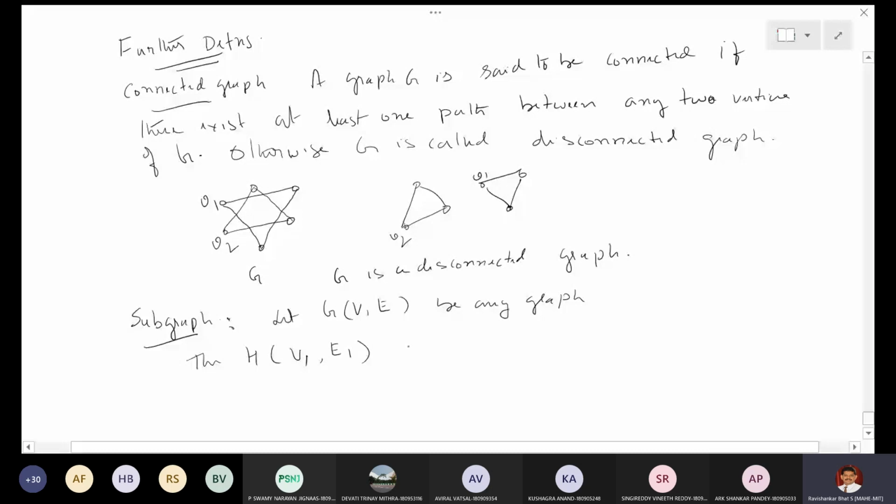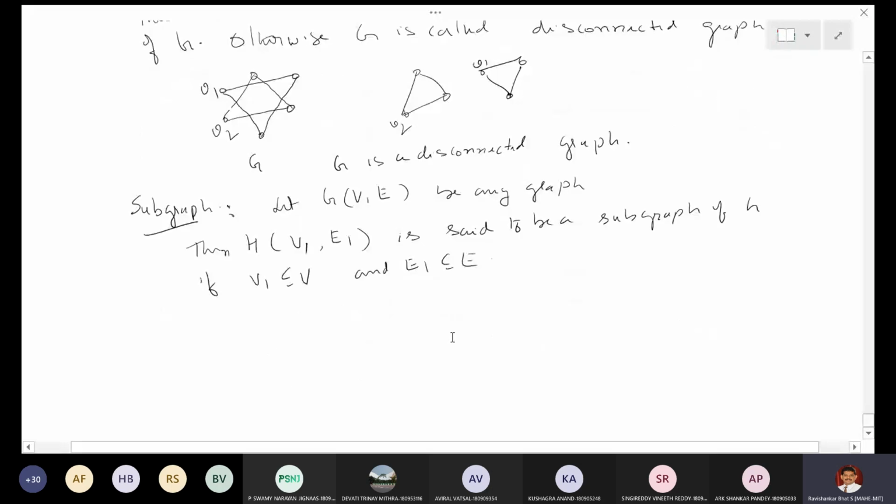Then H(V1, E1) is said to be a subgraph of G if V1 is a subset of V and E1 is a subset of E. Then only it is called a subgraph, right? So that is the subgraph definition.